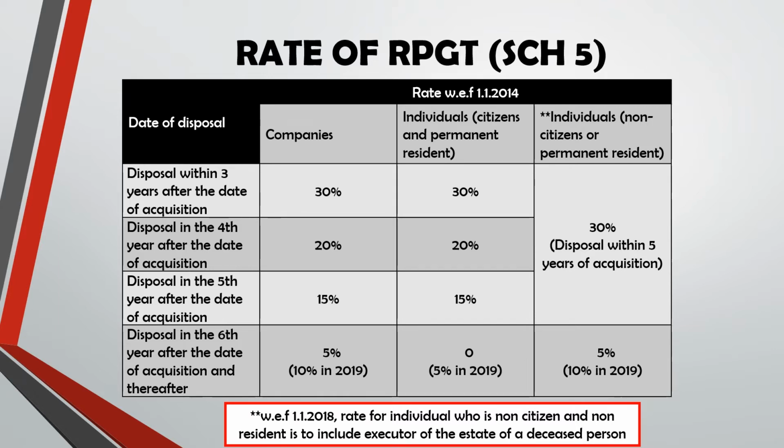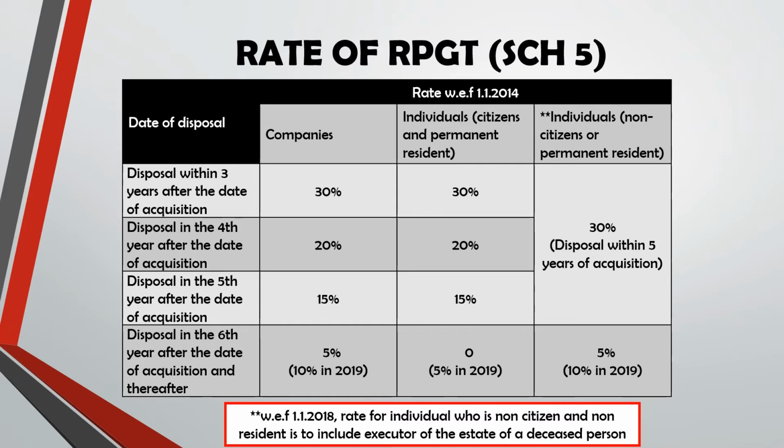However, for non-citizen or non-permanent resident, the disposal within 5 years of acquisition will be subject to 30%. Alright, but in the 6th year onwards, it will be 10% in 2019, and for disposal prior to 2019, it will be 5%.